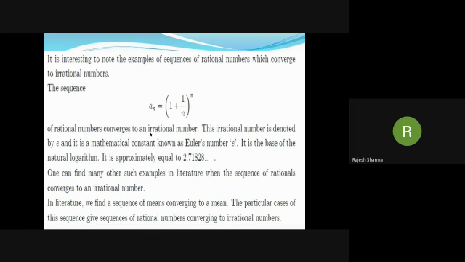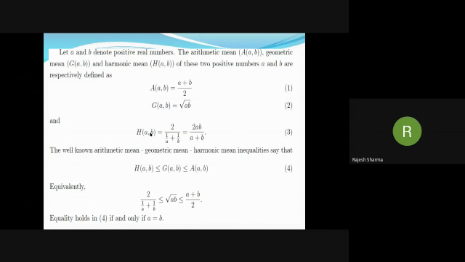numbers. In literature, in this context, we find an interesting sequence of means converging to a mean, and we discuss this here. The particular cases of this sequence give sequences of rational numbers converging to irrational numbers. For this, we consider the arithmetic mean, geometric mean, and harmonic mean of two positive real numbers, a and b.